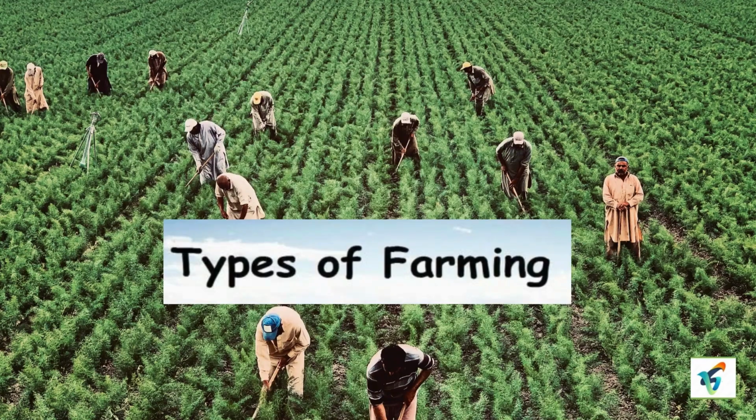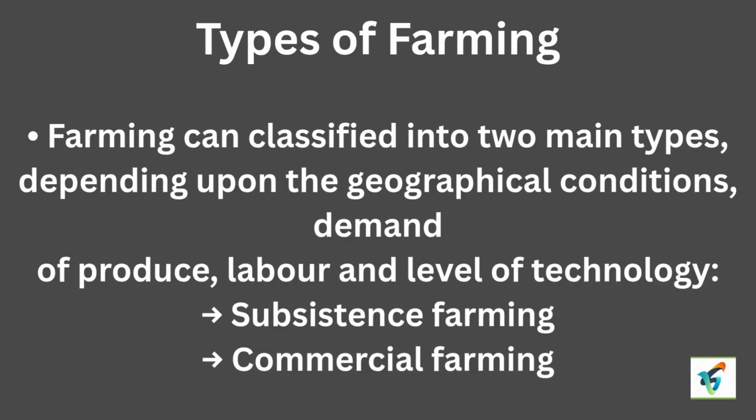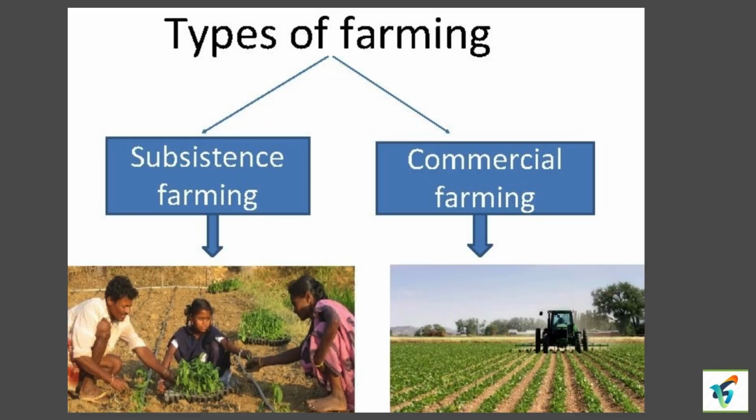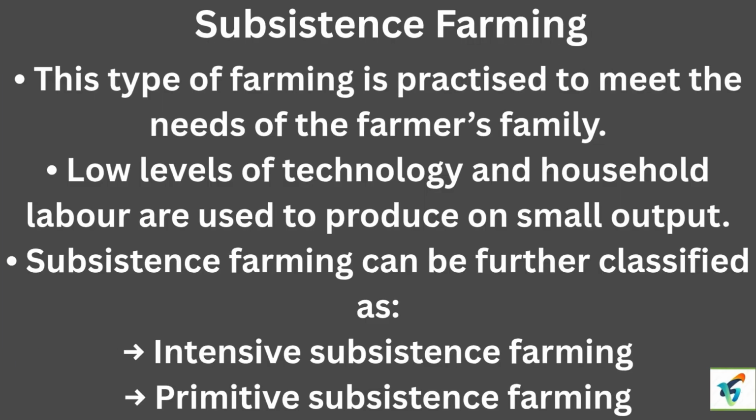Types of farming. Two types of farming: first, subsistence farming, second, commercial farming. Subsistence farming. First, farming is practiced to meet the needs of the farmer's family. Second, a low level of technology and household labor are used to produce a small output. Third, subsistence farming is classified as intensive subsistence farming.